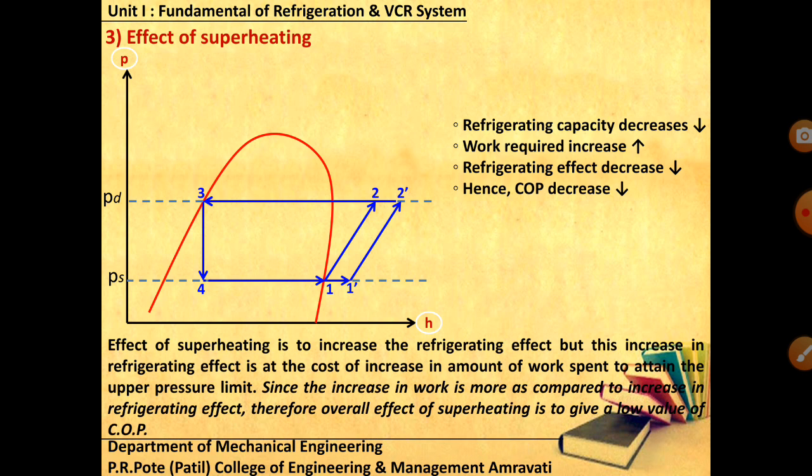The effect of superheating is to increase the refrigerating effect, but this increase is at the cost of increasing the amount of compression work spent to attain the upper pressure limit. 1 to 2, we have reached the same pressure, 1 bar to 8 bar. 1' to 2', also from 1 bar to 8 bar. But you will have to supply more work because the specific volume has changed. Since the increase in work is more compared to the increase in refrigerating effect, the overall effect of superheating is a lower value of COP.